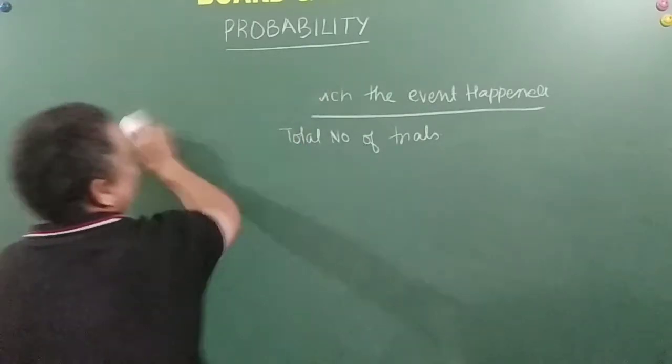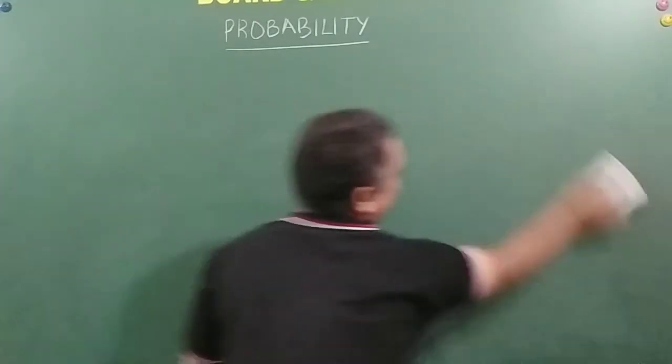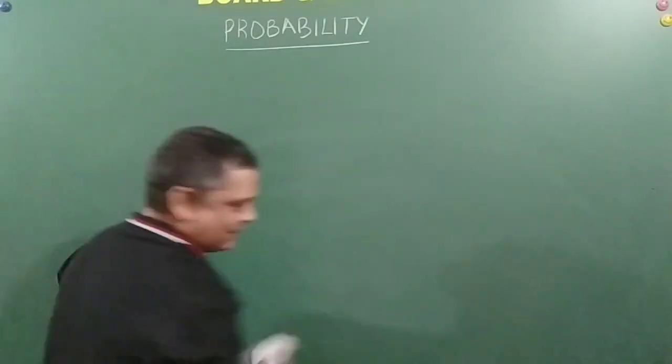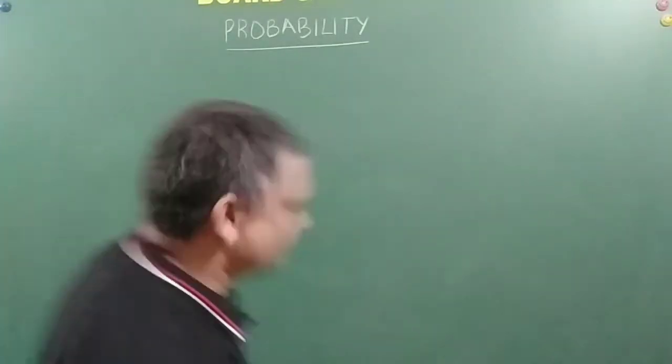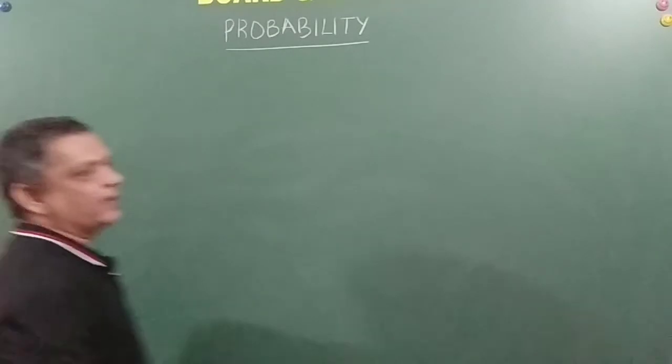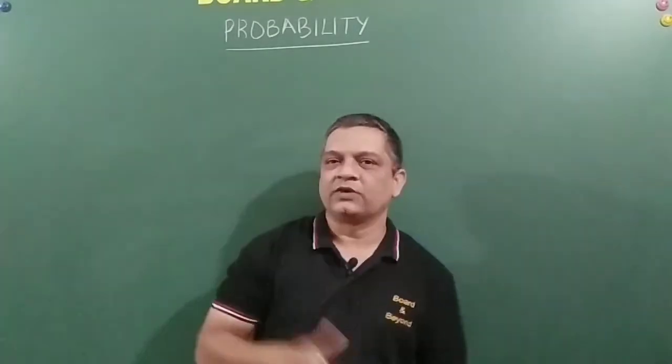So now we will try to understand this with a sample example. I'll just take one. A coin is tossed. Find the probability of getting a head or a tail. Right, friends? So a very simple one.